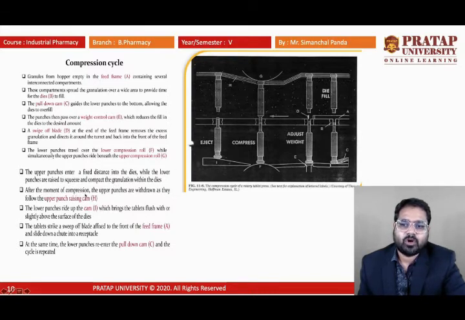After the compression, the upper punches are withdrawn as they follow the upper punch rising cam H. This one is the upper cam rising. See here, after the compression, this one will start to move through the upper cam. It will be guided by this track.